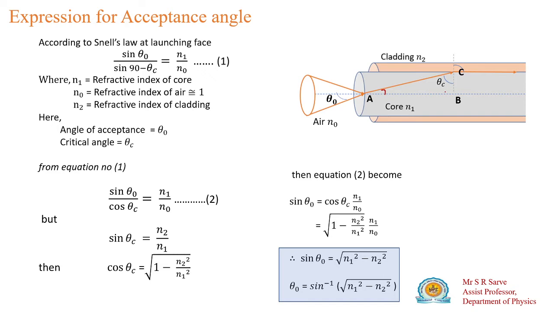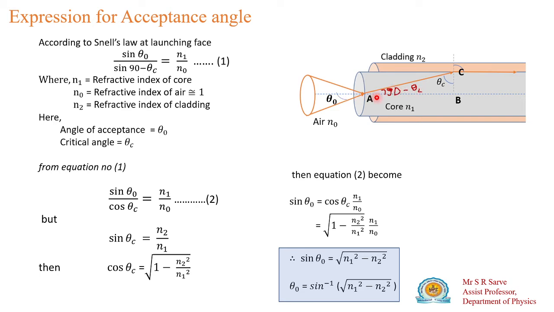So this angle is 90 minus theta c, where theta c is your critical angle. Here the angle of incidence is theta naught and this angle of incidence is 90 minus theta c.